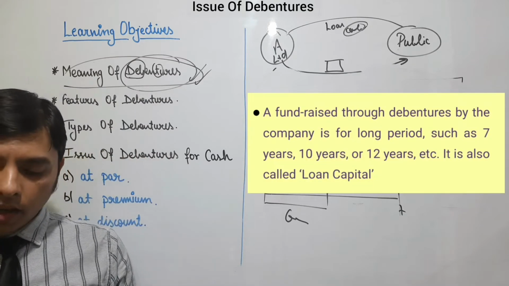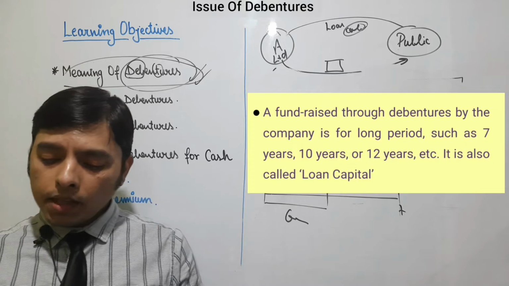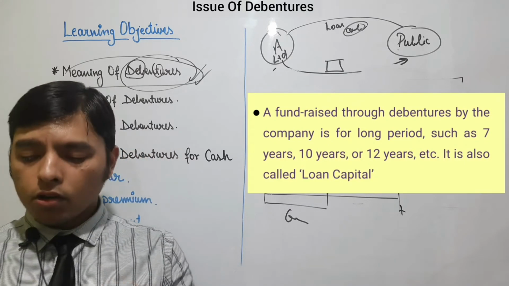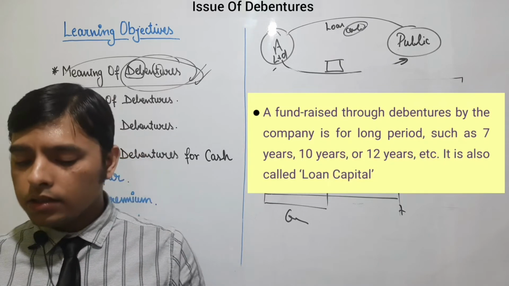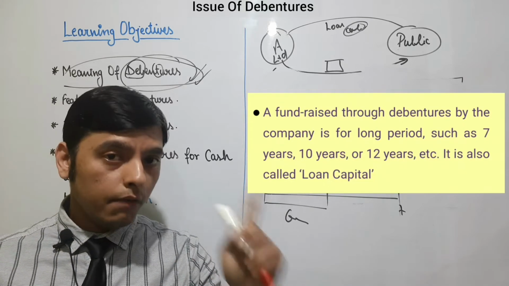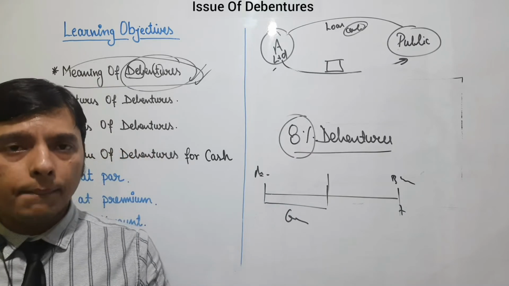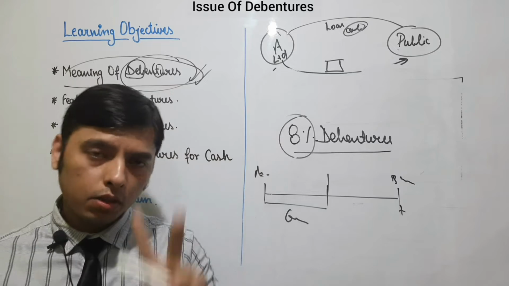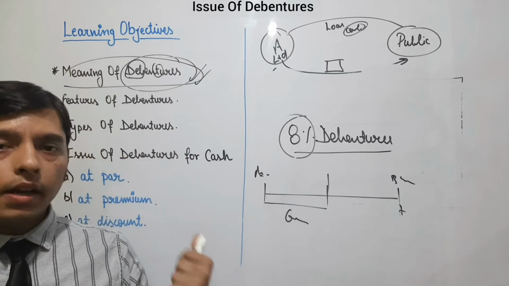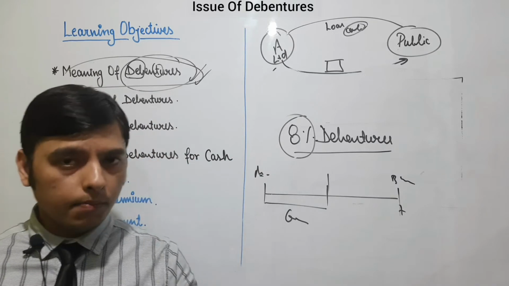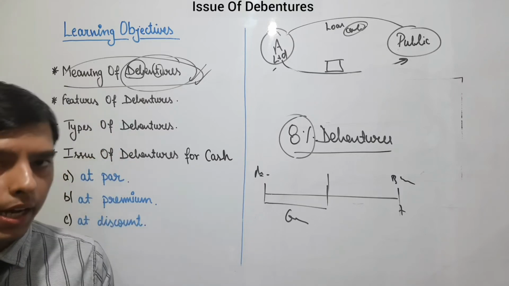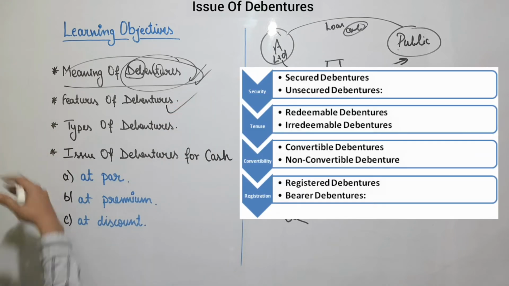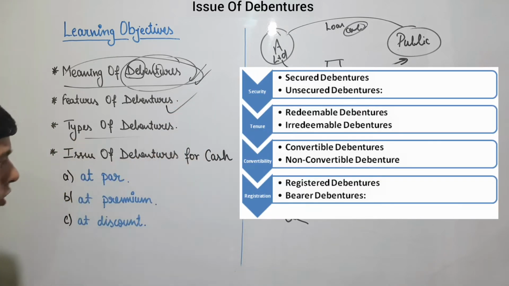Now the next one: the fund raised through debentures by the company is for a long period. I told you that debentures are long-term loans. Long-term loan means 7 years, 10 years, 12 years if it is involved in an infra business. It is also called loan capital. Share capital and debentures are loan capital. Two terms we came to know: share capital and loan capital. So this is all about characteristics. We have covered the features of debentures. Now moving towards the next one, which is types of debentures.